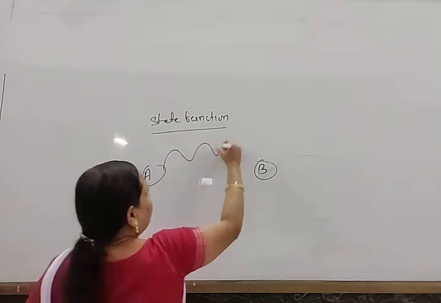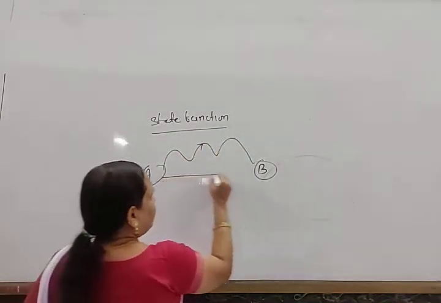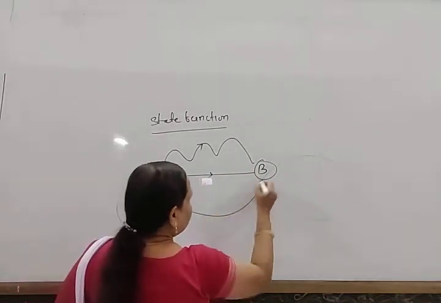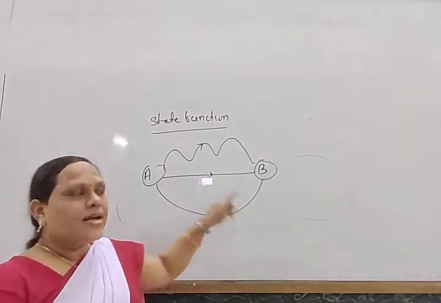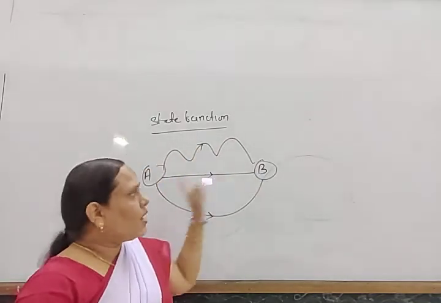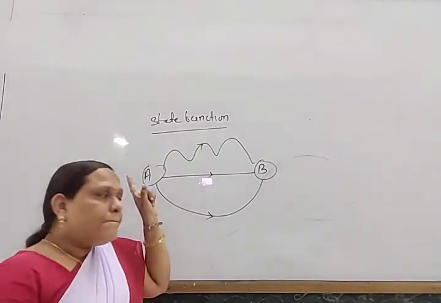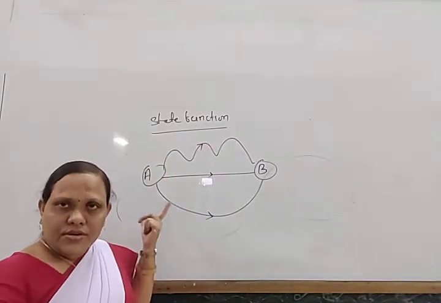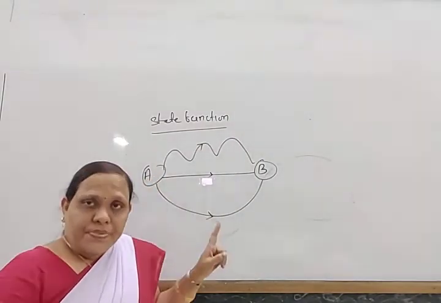I may take this path to reach B, or I may take this other path to reach B. So there are different paths, and there are some properties which depend on how this process is carried out. Those are known as path functions. In all these cases, the work done is different. In this way, work is a path function.